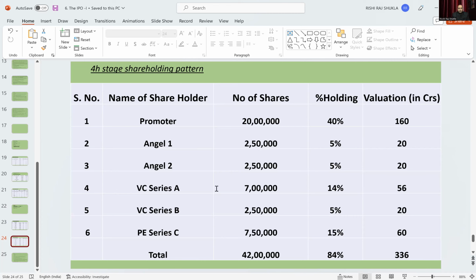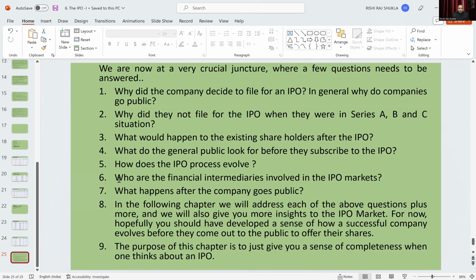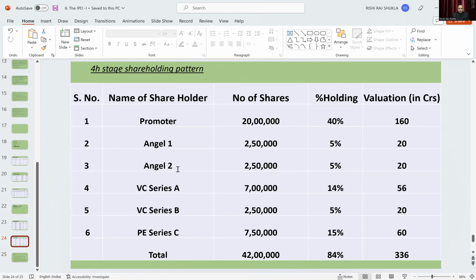The angel investors are very small. Of course, VC is somewhat bigger. PE, of course, is very big. So what will they do? They have to do certain things. Then only will they be able to get more money.